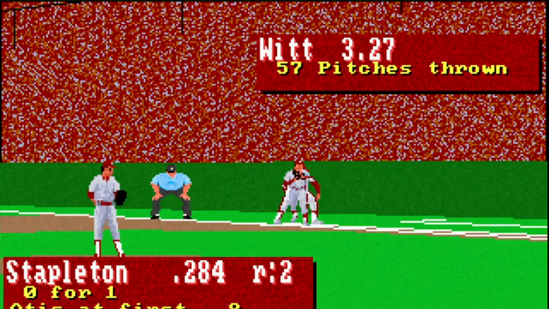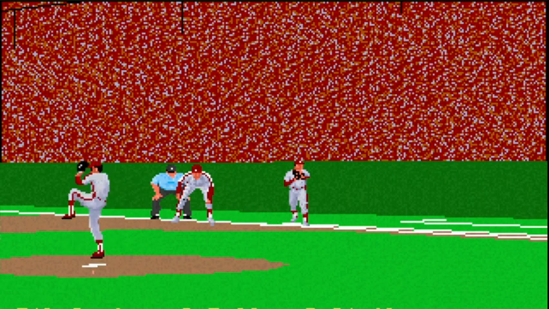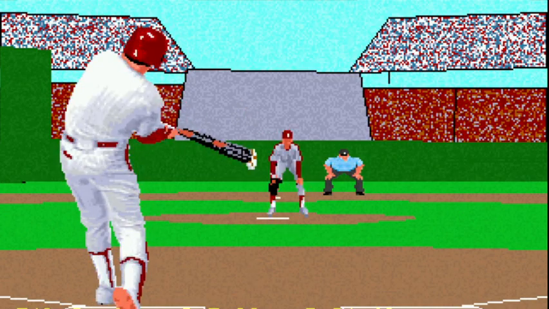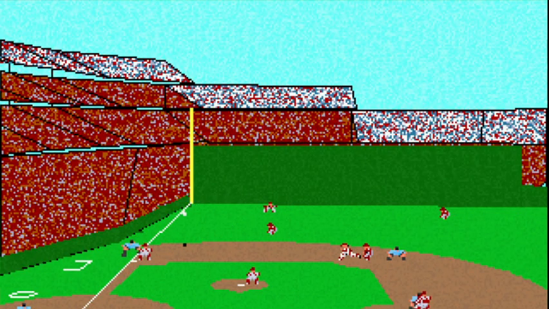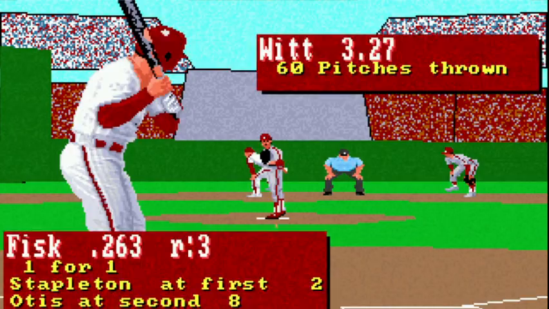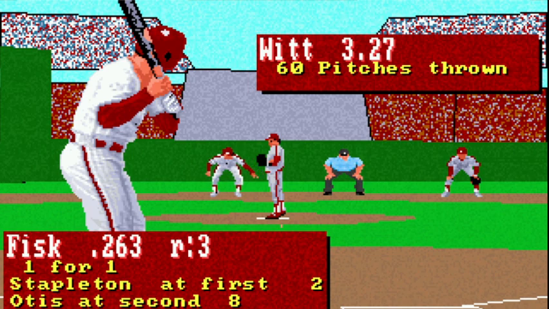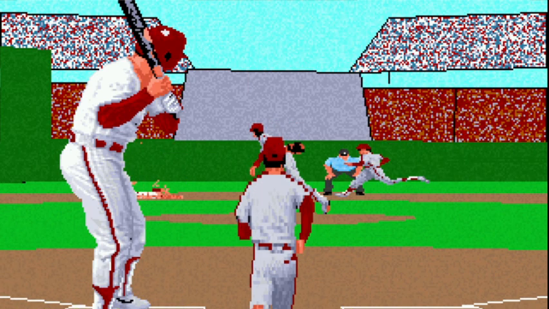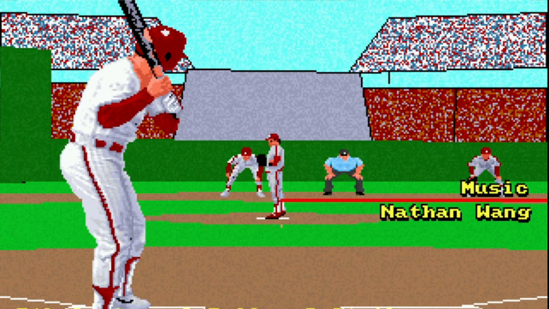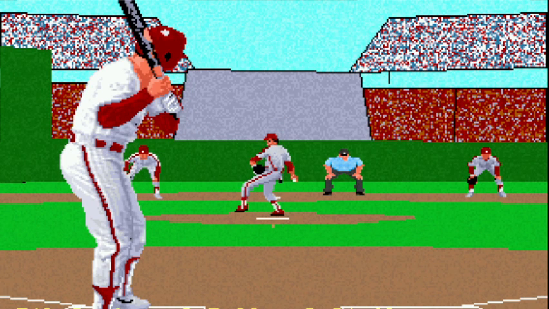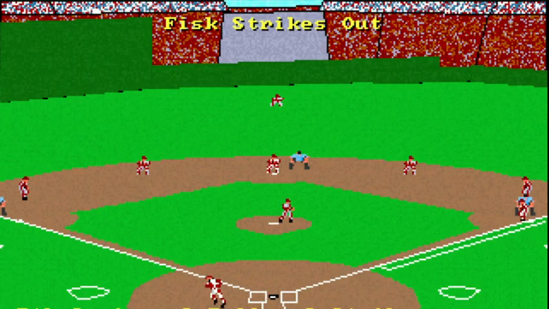Close play at first. Beat it out. Stapleton, base hit to left, and there's runners on first and second with nobody out. Oh, that was a big strikeout there.